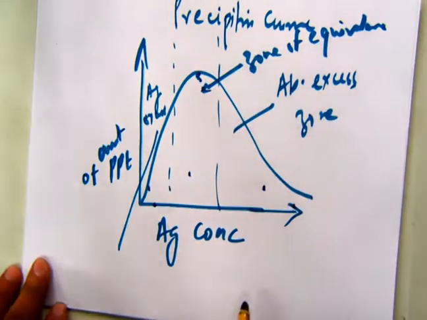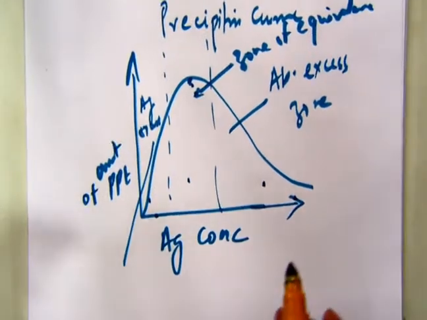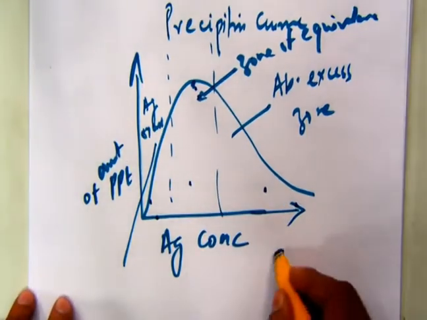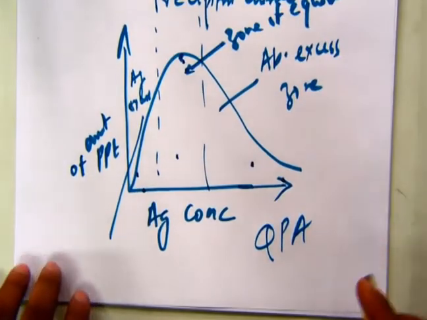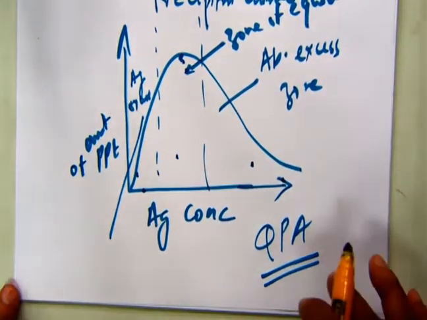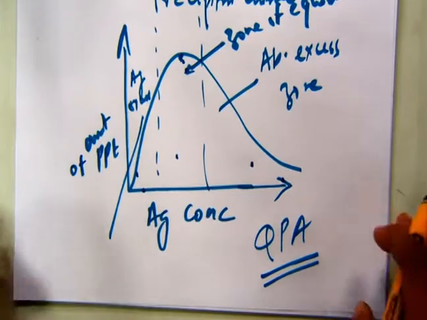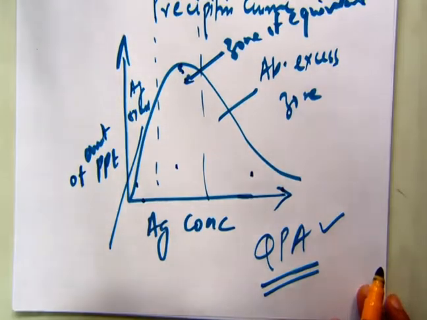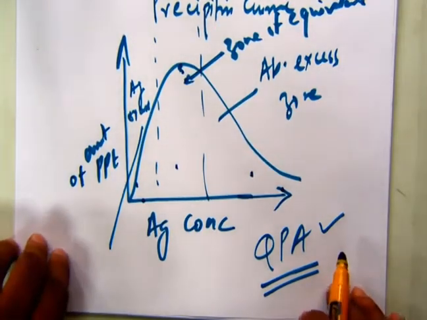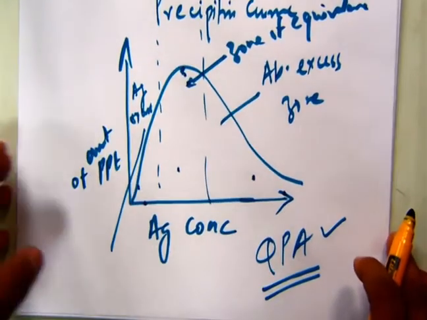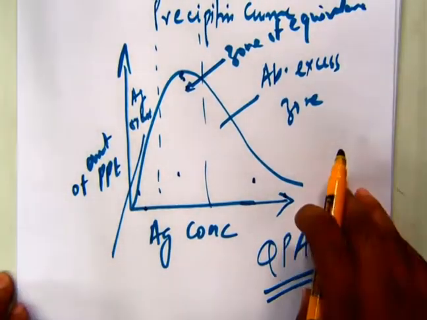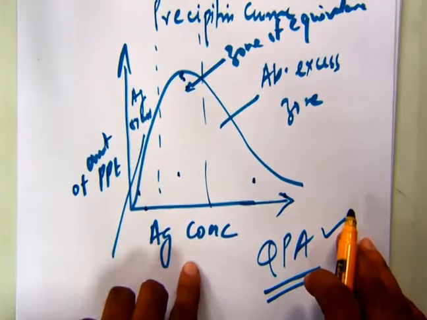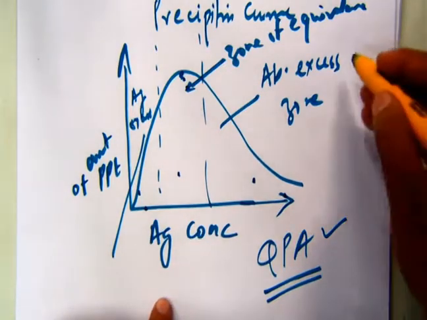This particular precipitin curve can be used to determine the amount of antibodies present in a particular serum sample. This kind of test is known as QPA or quantitative precipitin assay. The quantitative precipitin assay is derived from, or principally dependent upon, the precipitin curve, and that is why these precipitin curves are important. So in a nutshell, the precipitin curve is a graph or plot between increasing amount of precipitate against increasing antigen concentration.